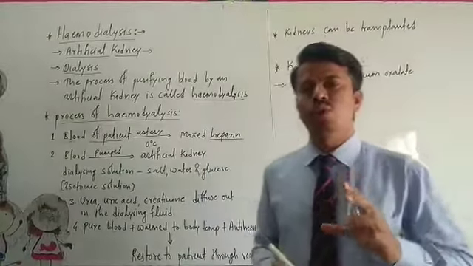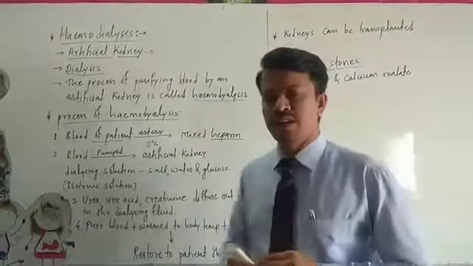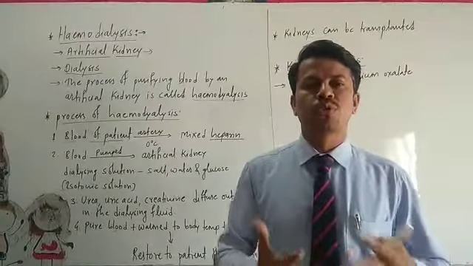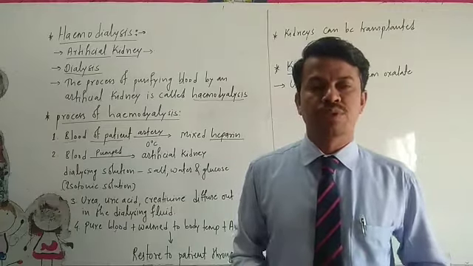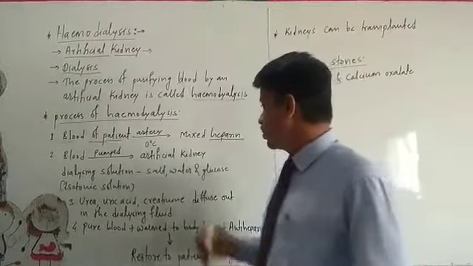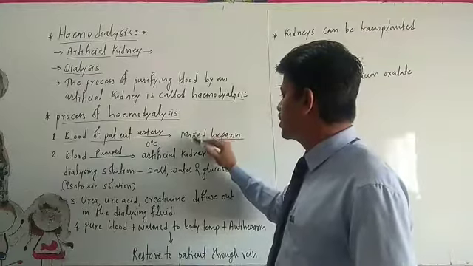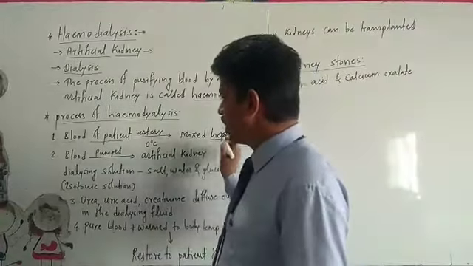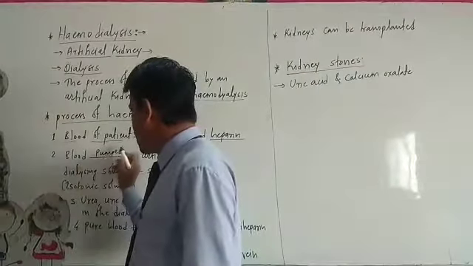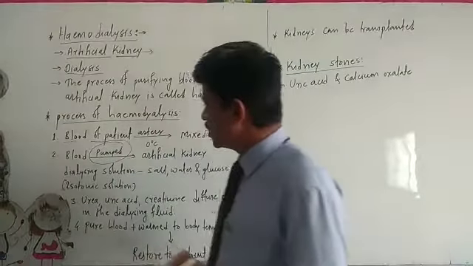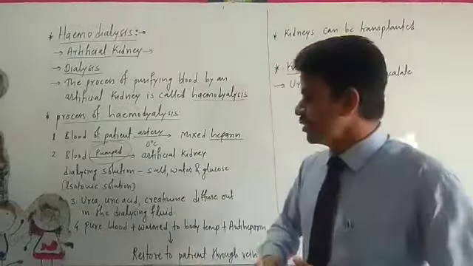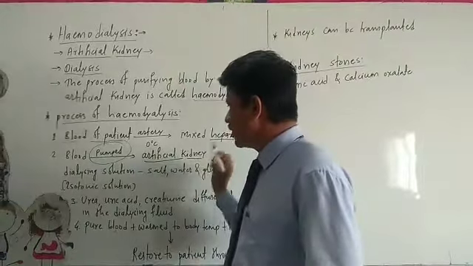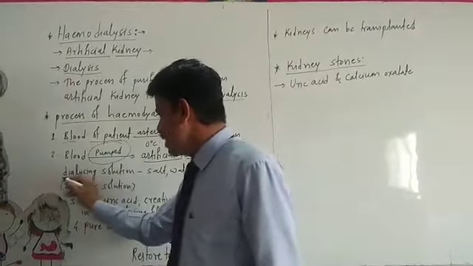What is the role of heparin when we mix it into the blood? It acts as an anticoagulant. It prevents the coagulation of the blood, so that's why heparin is mixed. After this mixing, the blood is pumped into an artificial kidney, which we also call the dialyzing machine.